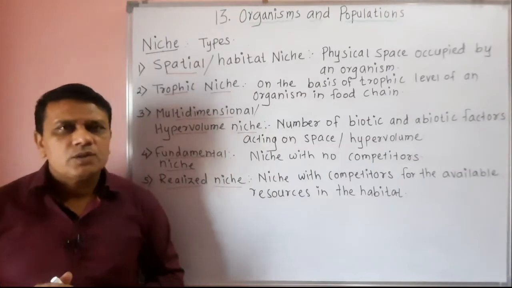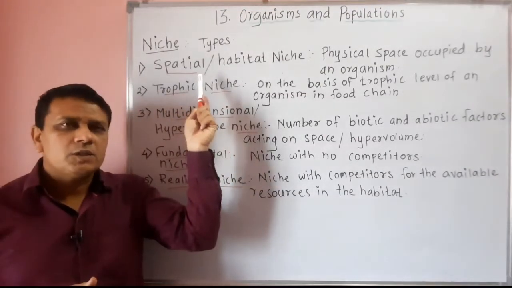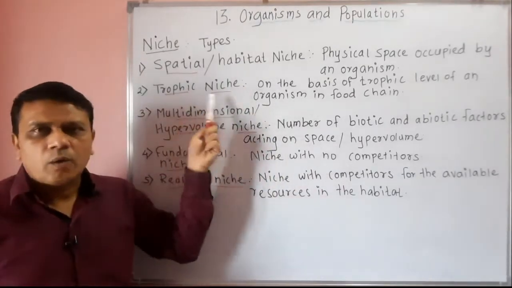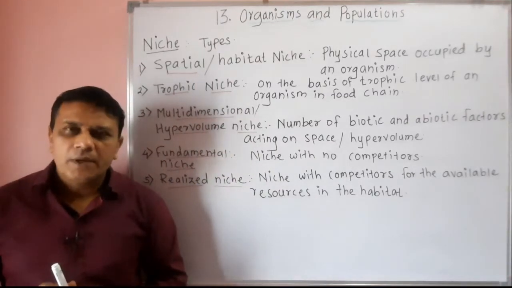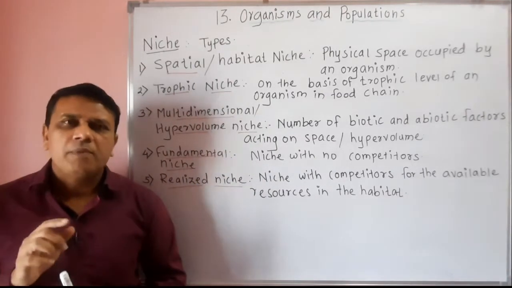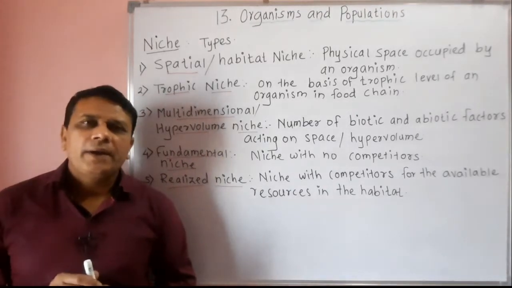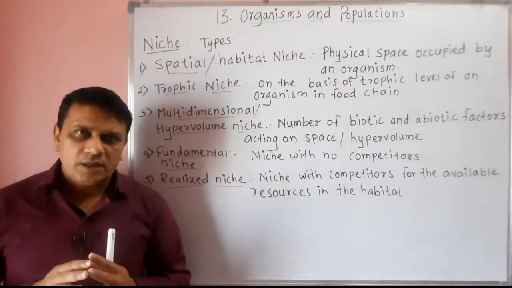So here we have seen the types of niche. The first one is spatial or habitat niche. The second one is trophic niche. The third one is multidimensional, or it is called hypervolume niche. Then the fourth one is fundamental niche, and the last one is realized niche.